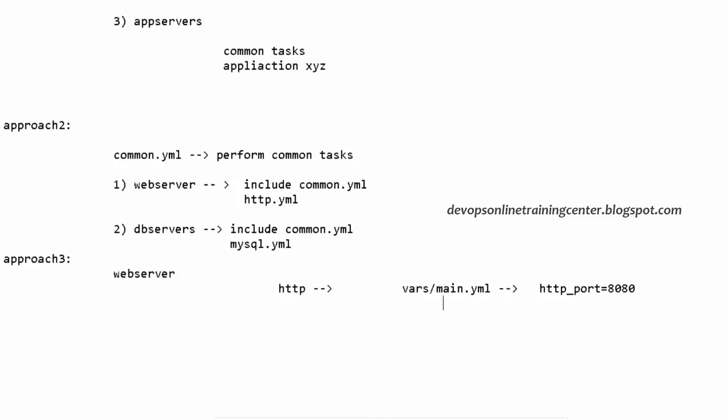And my actual code is inside some other directory, let us say main task.yaml. So my actual execution starts from task.yaml, but all the parameters are defined inside vars main.yaml. If I want to use the variable, I can use HTTP underscore port. We have seen how to use a variable inside a playbook.